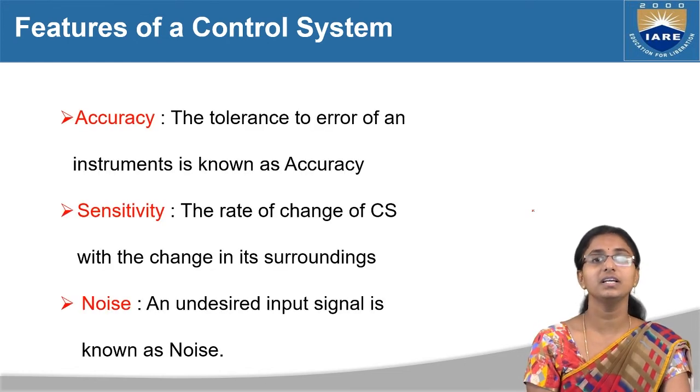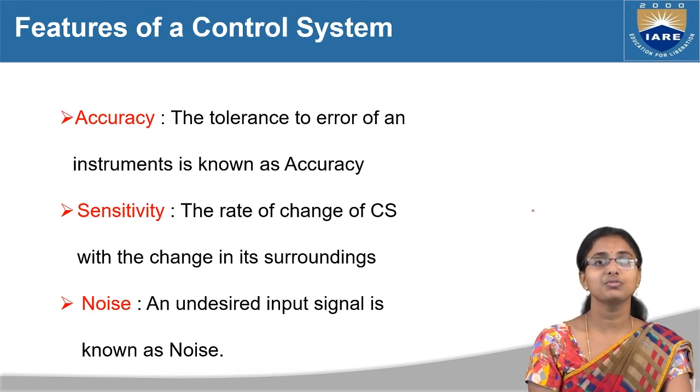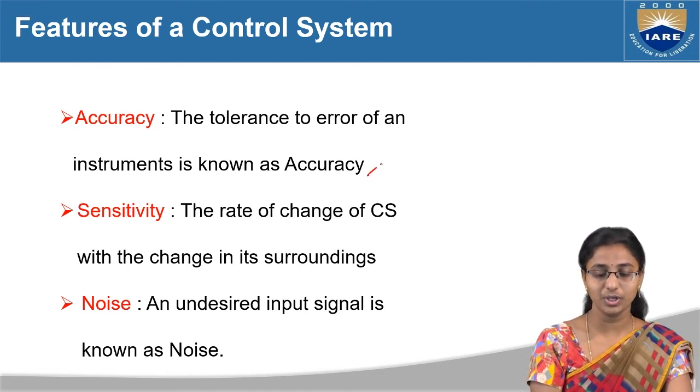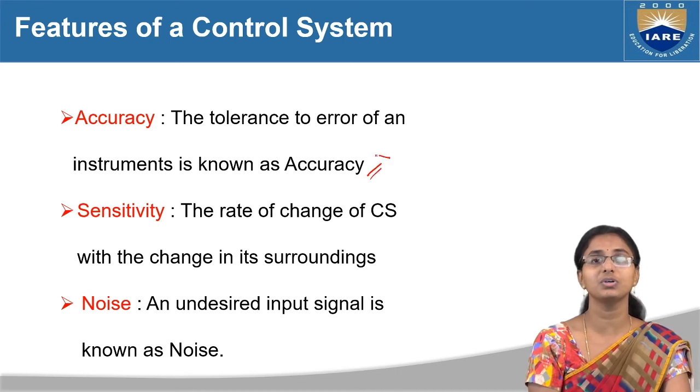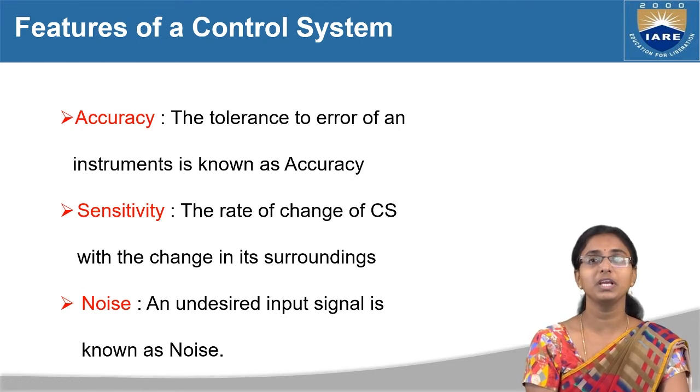So now let us study these features a little more deeply. First, what is meant by accuracy? The tolerance to the error of an instrument is known as accuracy, right? If you put it very simply, accuracy tells us that the system is in a stable state. If a control system is to be a very good control system, the accuracy should always be high. In order to get high accuracy, we are going to connect the error detector.